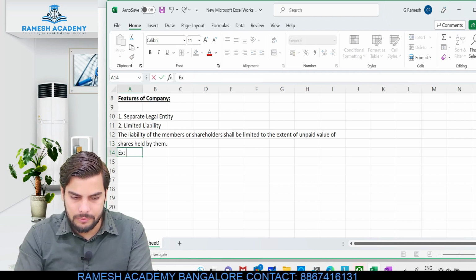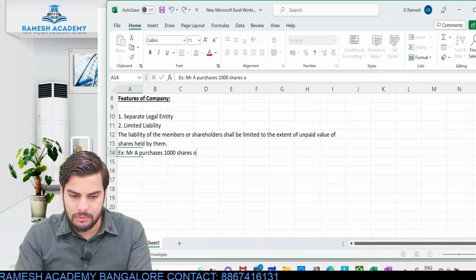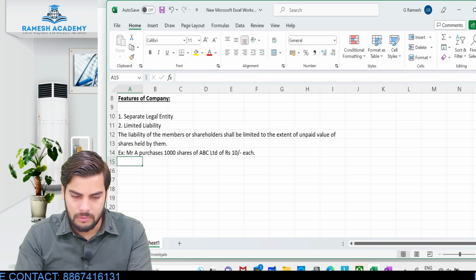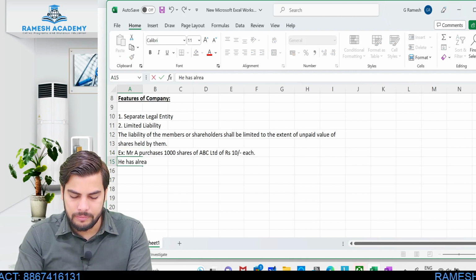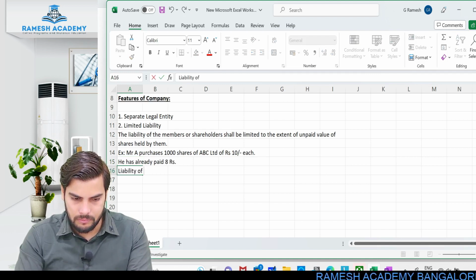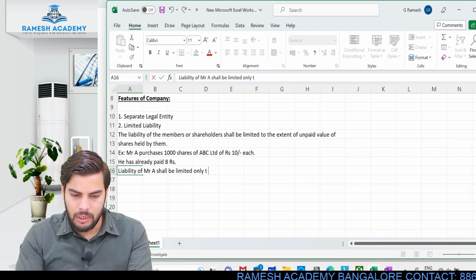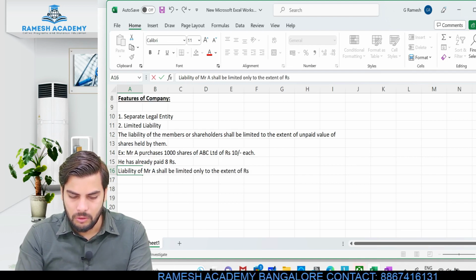Okay, for example, Mr. A purchased 1000 shares of ABC Limited of rupees 10 each. He has already paid 8 rupees. So liability of Mr. A shall be limited only to the extent of rupees 2 per share.